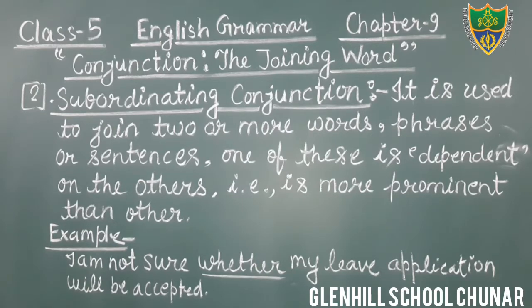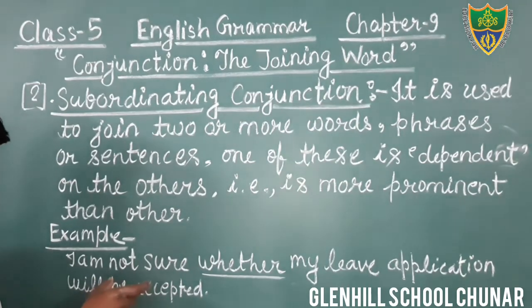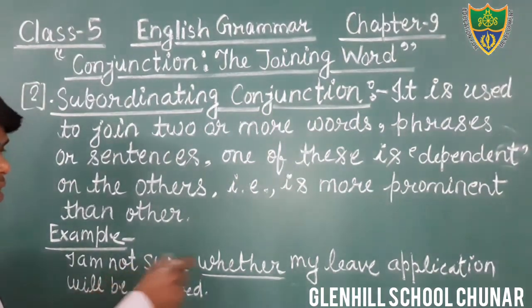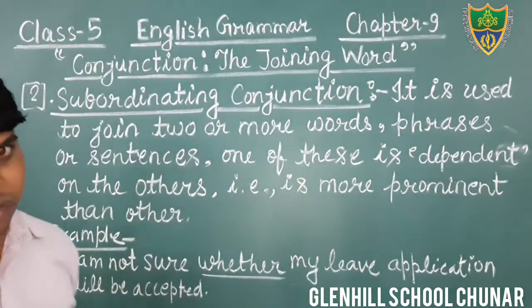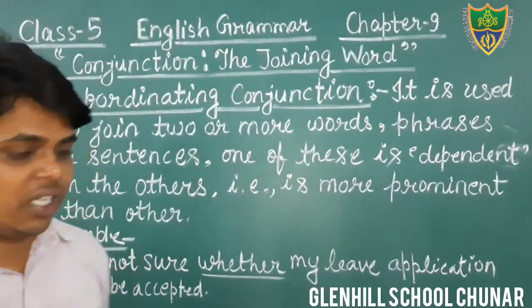Example: I am not sure whether my leave application will be accepted. There are two sentences and one is dependent on the other.